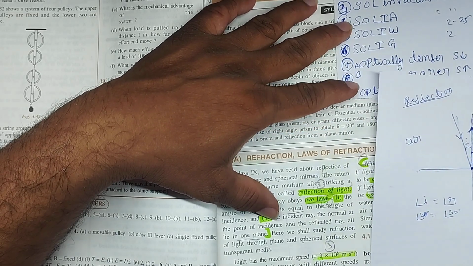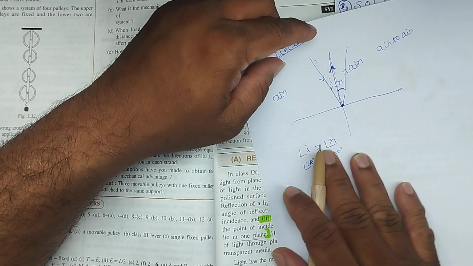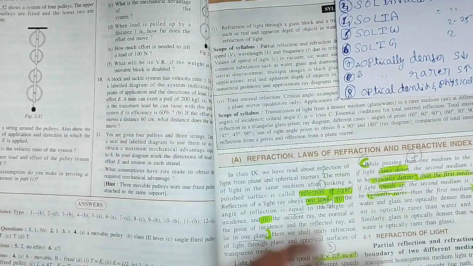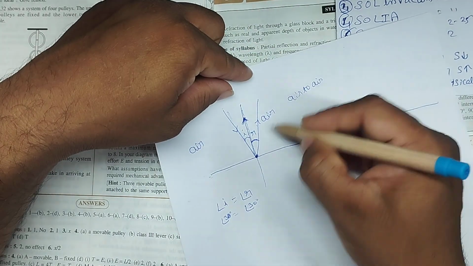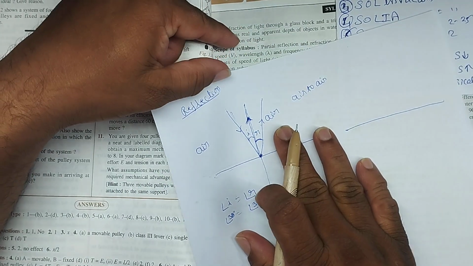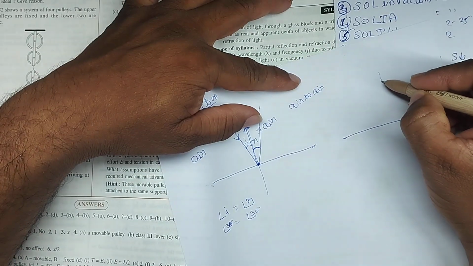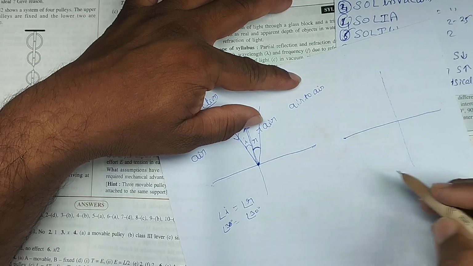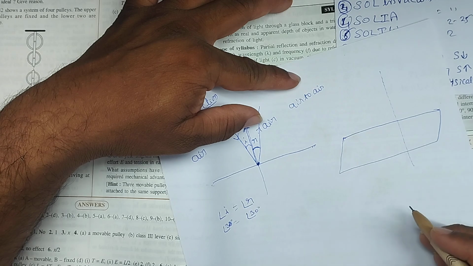Next one, they are saying some speeds of the light. But before going to the next paragraph, first I am telling you what refraction is. Here we saw that reflection happens in one same medium, but refraction happens when light travels from one medium to another medium. For example, think this is a glass slab.